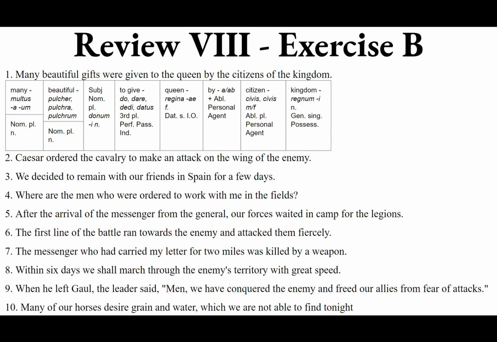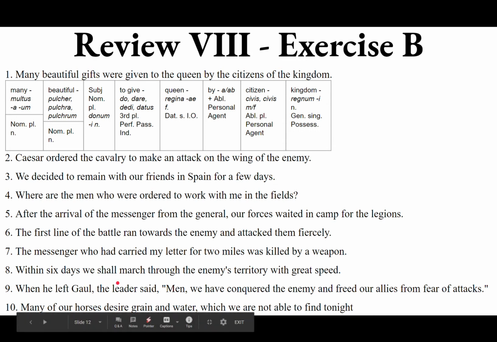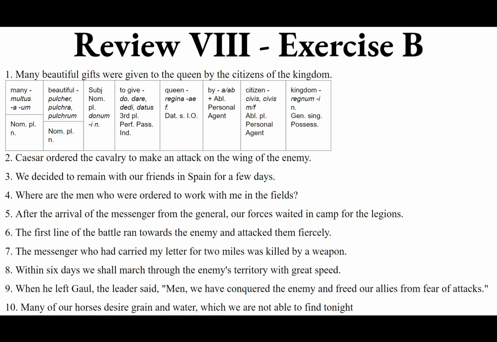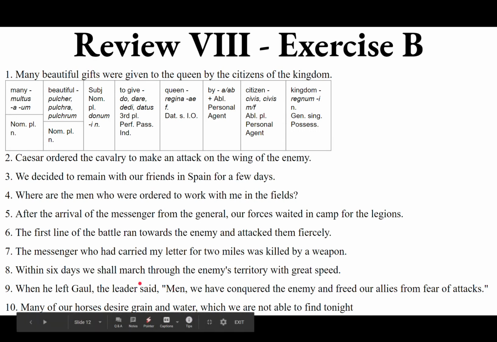You have some options here. You like options. So when that happened, the dux, the leader, said, dux, ducis, masculine, and we want the nominative dux. He inquit. Now, inquit usually does not come first in the quote. It usually interrupts the quotation. So we'll start with quotation marks, we have conquered, and then we'll have the vocative, the direct address, because that also does not come first.